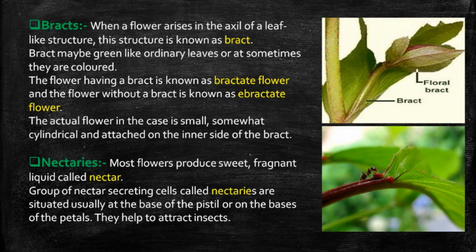Next one is the nectaries. Most flowers produce sweet fragrant liquid called nectar, and a group of nectar secreting cells are called nectaries. They are situated usually at the base of the pistil or on the bases of the petals. They help to attract insects. You can clearly see in the picture how the ant is taking out the nectar.